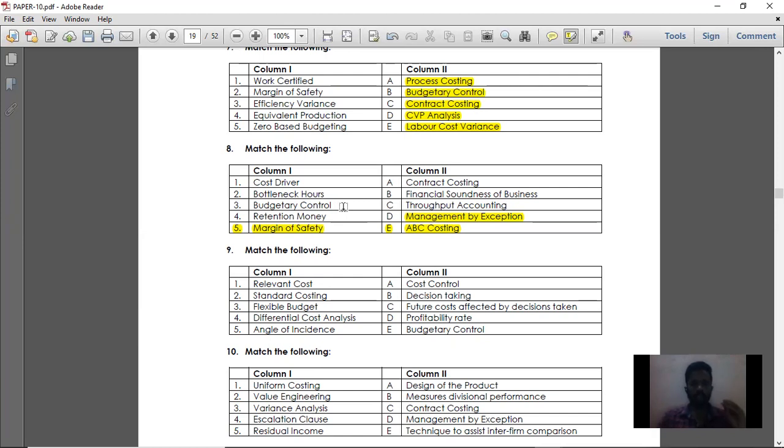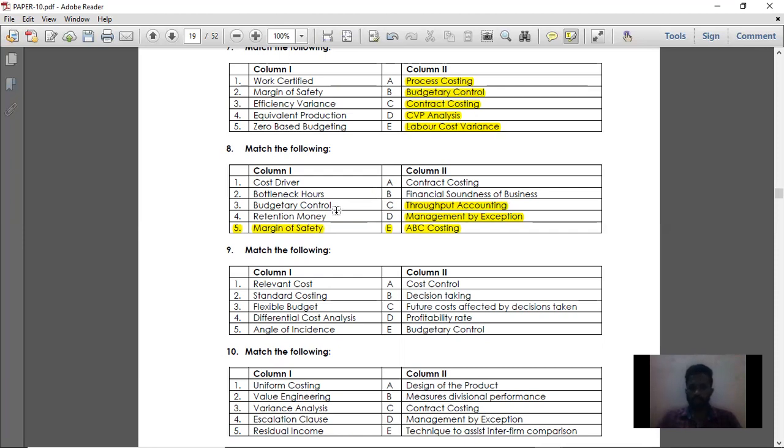So if labor hours are the bottleneck, then bottleneck hours is nothing but labor hours. So the right option for bottleneck hours is throughput accounting. In throughput accounting, from the total cost, you take off the pure variable cost, that is direct material cost, and all the remaining cost is fixed cost. So bottleneck hours is nothing but throughput accounting.